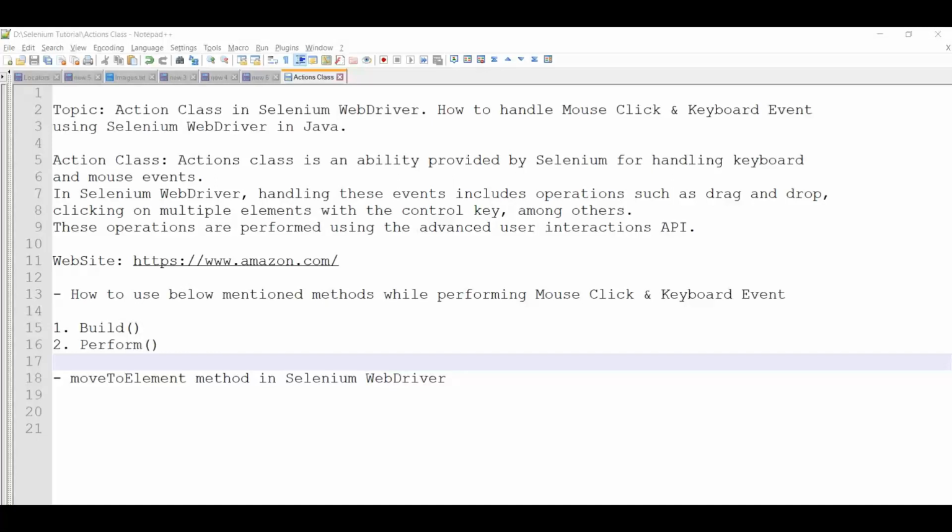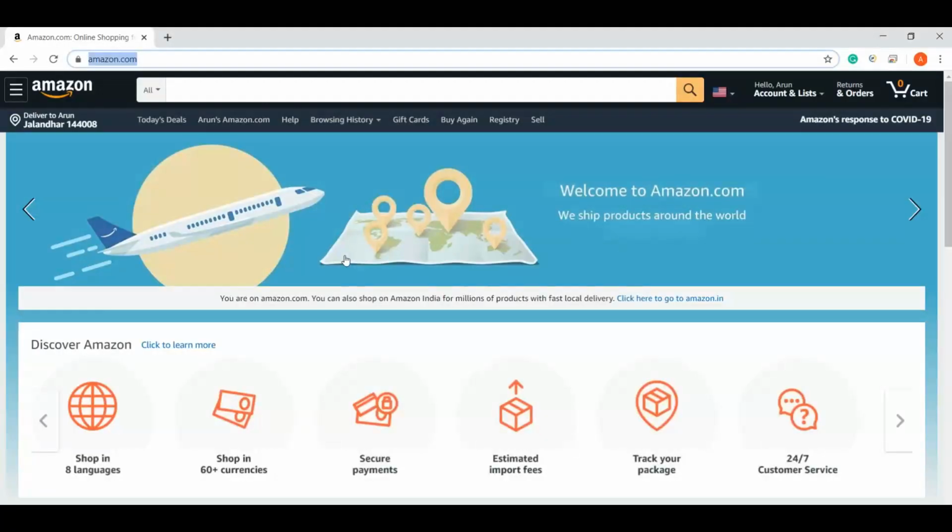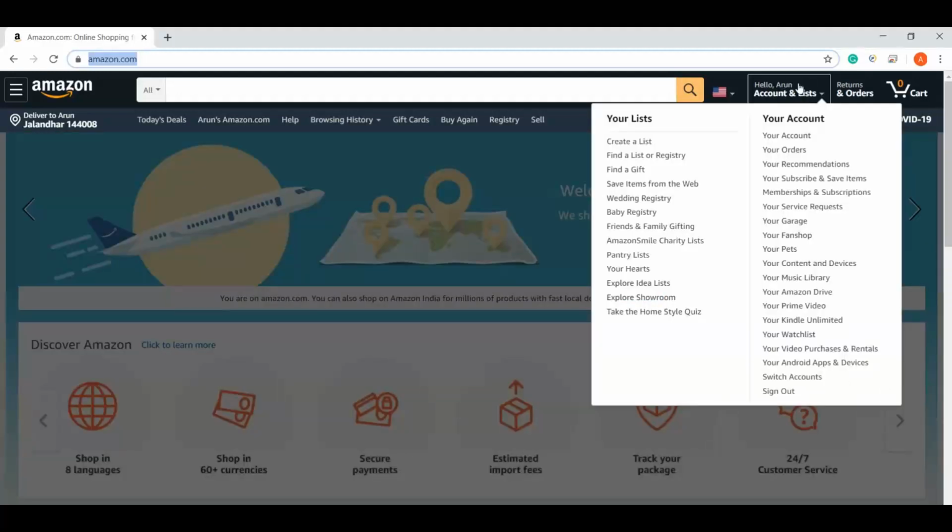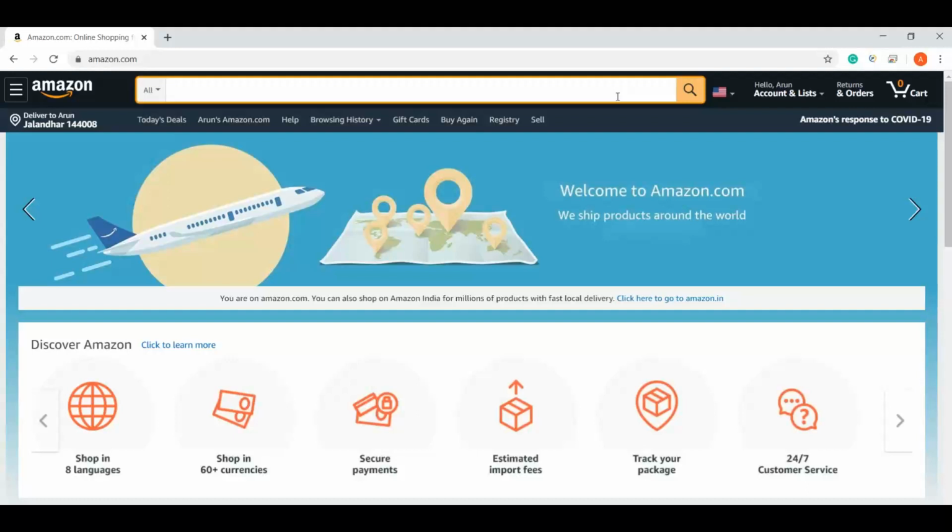So what is action class guys? So action class is basically a class provided by Selenium to handle keyboard and mouse events. So sometimes we have events in the Amazon.com site, like to hover a mouse, or to click here and type something like hello to search that.